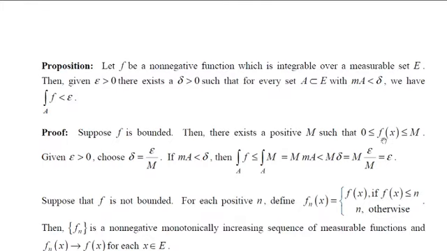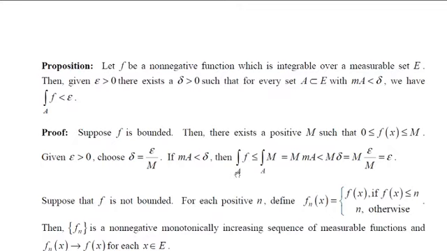0 less than or equal to f of x, and this is less than or equal to some m. Now, epsilon is given greater than 0. So given epsilon greater than 0, assume that delta is epsilon by m. Because m is positive, and epsilon is also positive, we can assume this, so delta is also greater than 0. And suppose there is a set A which is a subset of E with measure of A less than delta, then